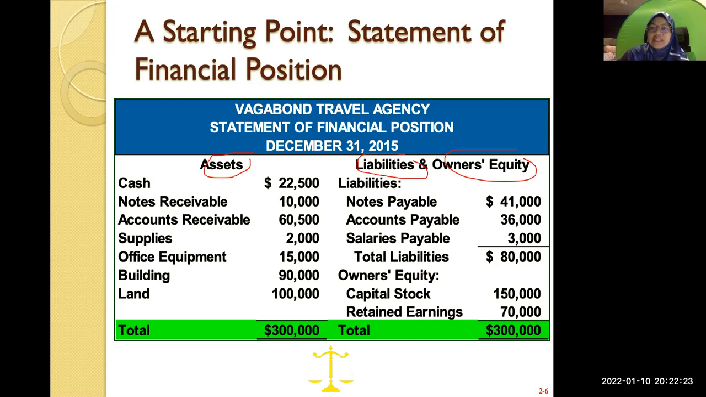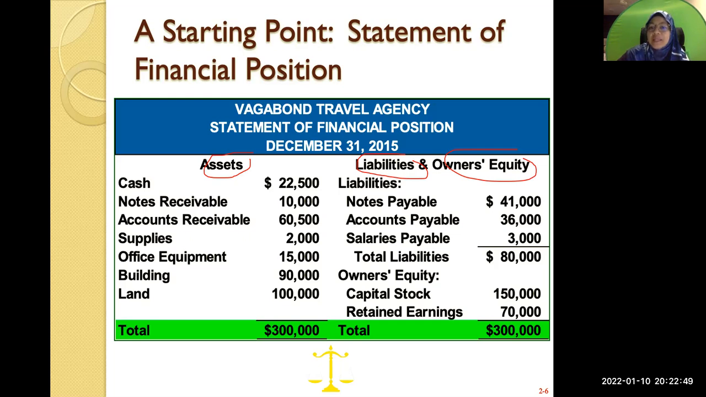Later we look at the definition of an asset. Liabilities is your obligation to pay. Asset is your resources, what you have. Liabilities is what you have to pay, whether in the short run or in the long run. But in this case, they only put one under liabilities.